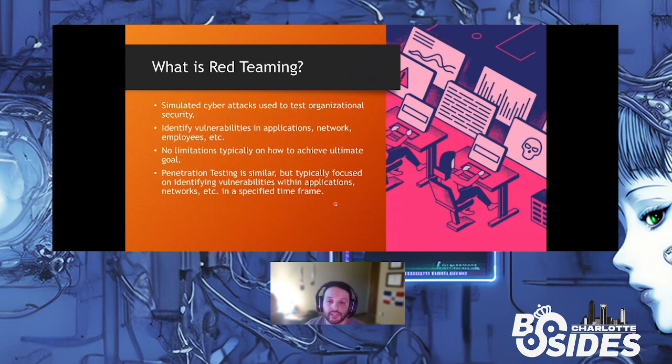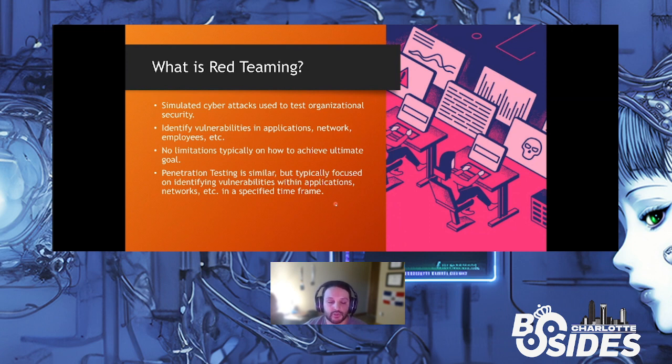When we talk about penetration testing, the difference between penetration testing and red teaming is that in penetration testing, you're achieving similar goals, except you usually have a defined scope. They'll tell you a specific network range. You'll be told to work with a mobile app, so it could be an Android or iOS app. You'll work with specific websites, but usually have a defined scope.